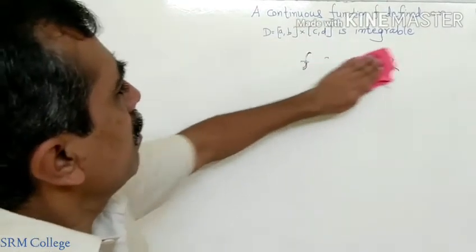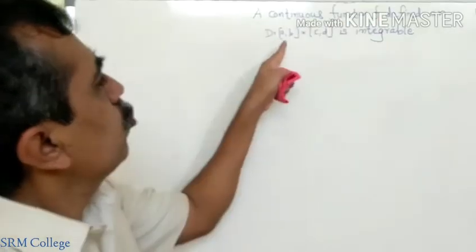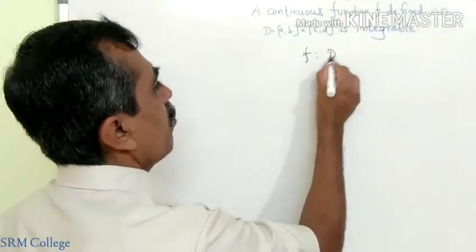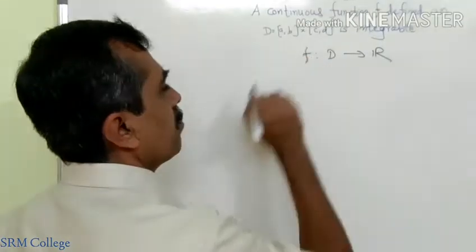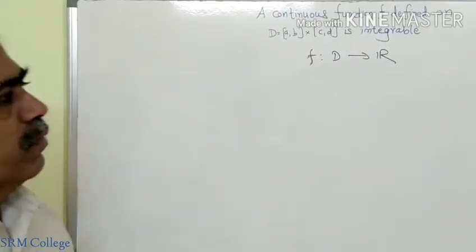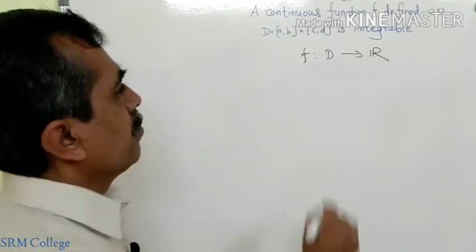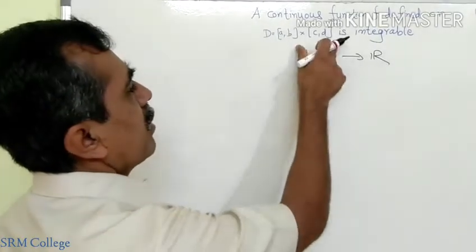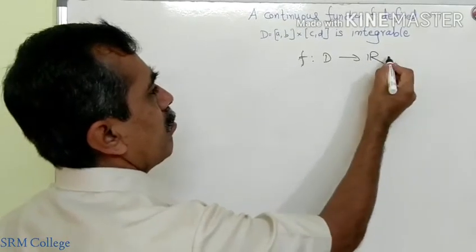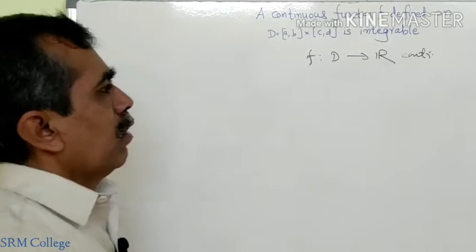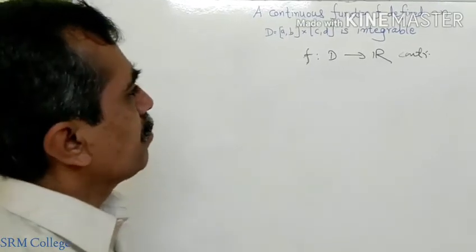Now let us see a function f from D to R. f is a function defined on a closed rectangle D. So suppose D is this rectangle, and f is a continuous function defined on this rectangle.